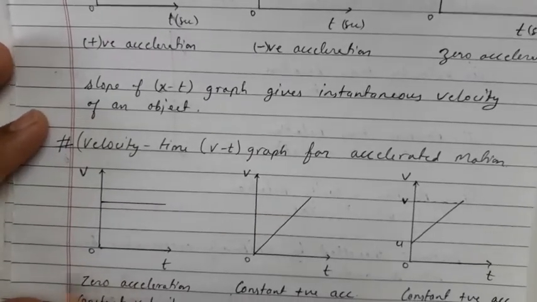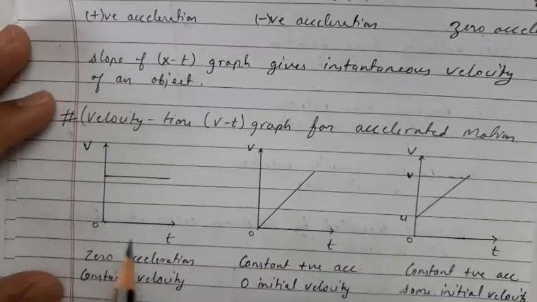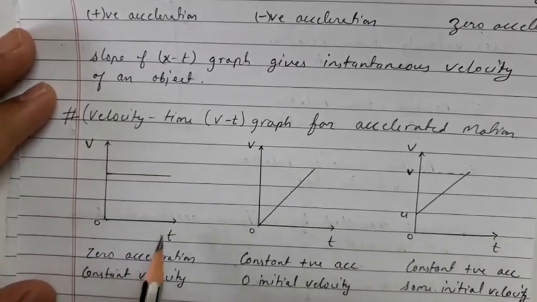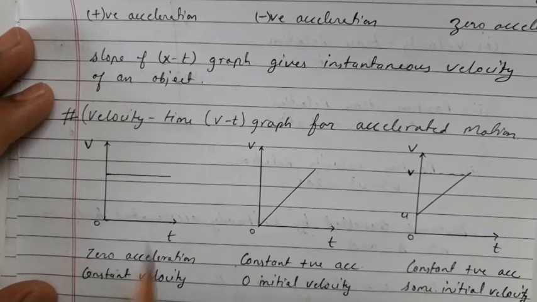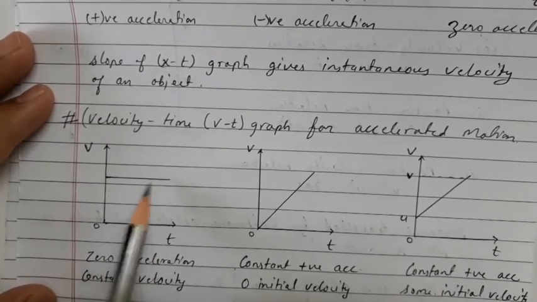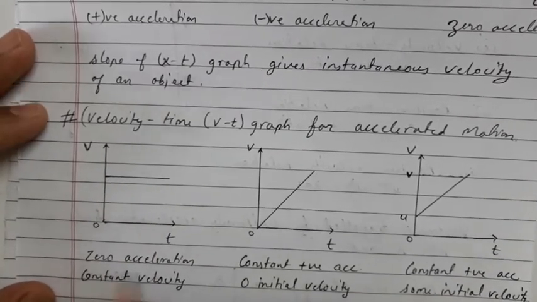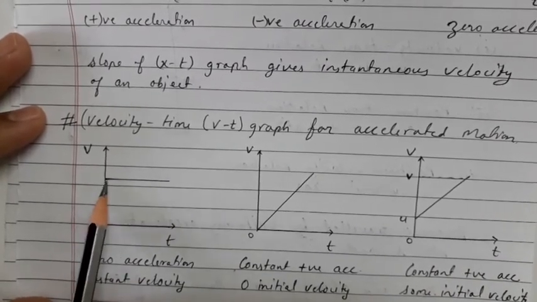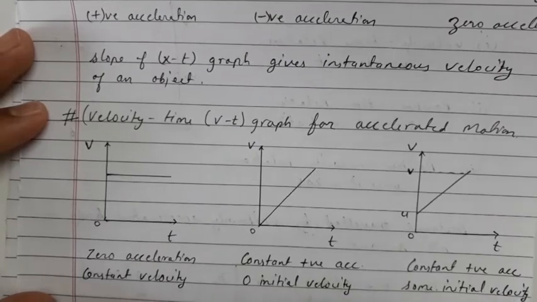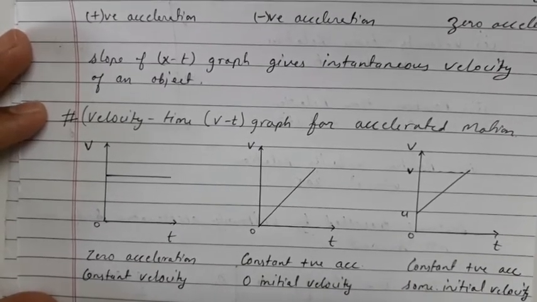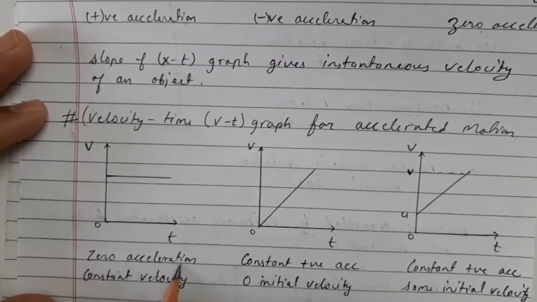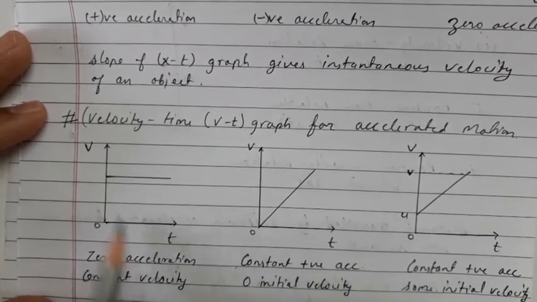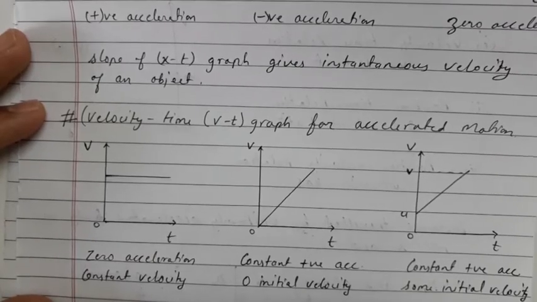So you have to understand this graph very carefully. Now first, this is a velocity-time graph, in which on the y-axis we have taken velocity, on the x-axis we have taken time. Whenever this type of graph is plotted between v and t, look here, the velocity is not changing, which shows that there is zero acceleration. If velocity is not changing, that means the acceleration will be zero. So this will be zero acceleration with constant velocity. Here the velocity is constant, so this type of motion is considered zero acceleration.